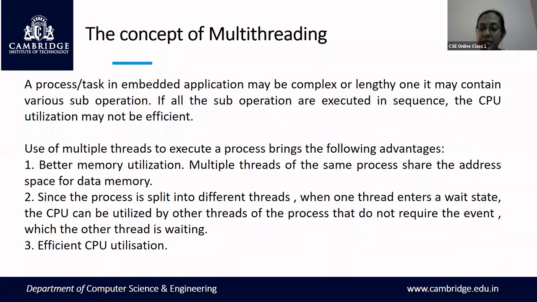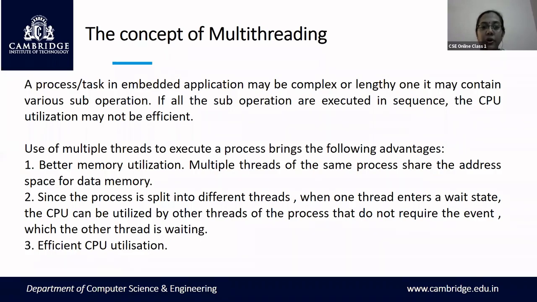Maybe this process is divided into multiple threads, in the sense some instructions go into thread 1, some instructions into thread 2, and some more instructions into thread 3. Now you are dividing the entire process into three different threads and assigning them to the processor. Now what happens? Say thread 1 needs the IO, the input output device, and thread 2 does not.